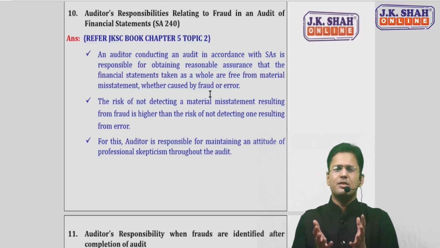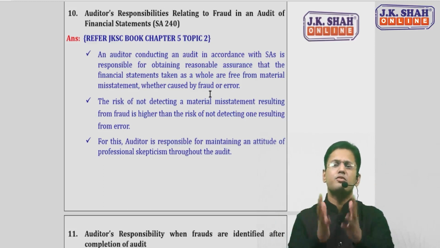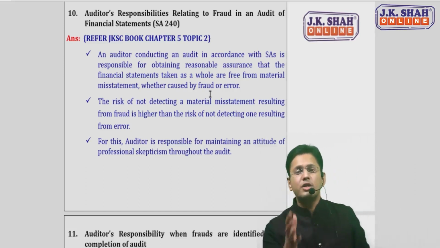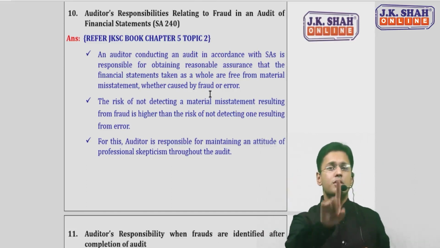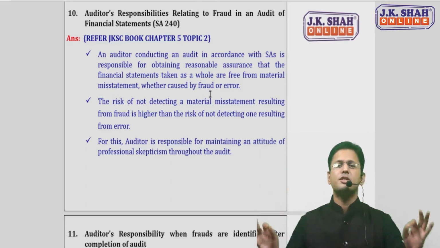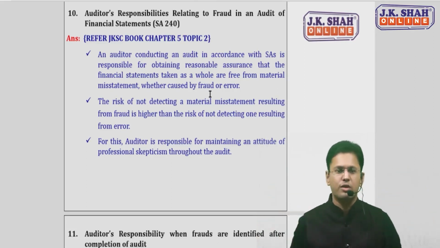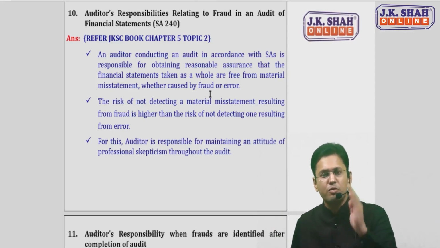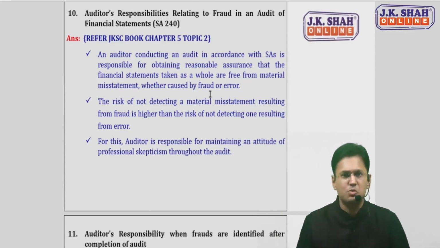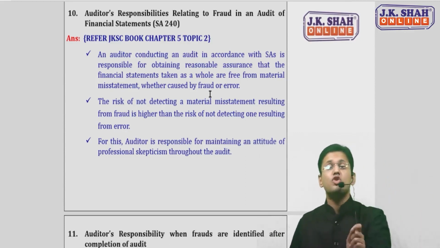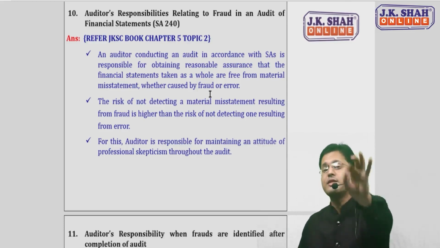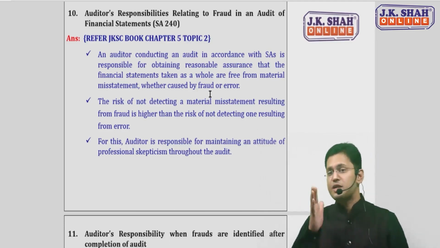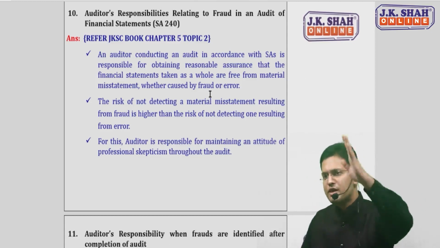Basically, the point here is, what is the auditor's responsibility for fraud? And the answer you could start from the SA 200 part. That an auditor is only responsible for obtaining reasonable assurance that the financial statements as a whole are free from material misstatement either due to error or due to fraud. But still, is he not responsible? Is he not responsible to perform proper procedures for detecting the fraud? Yes, sir, he is responsible, because he should think always that the risk of not detecting a fraud is always greater than the risk of not detecting an error, because frauds are done by management. They can easily override the controls. Management can easily present fraudulent financial information.